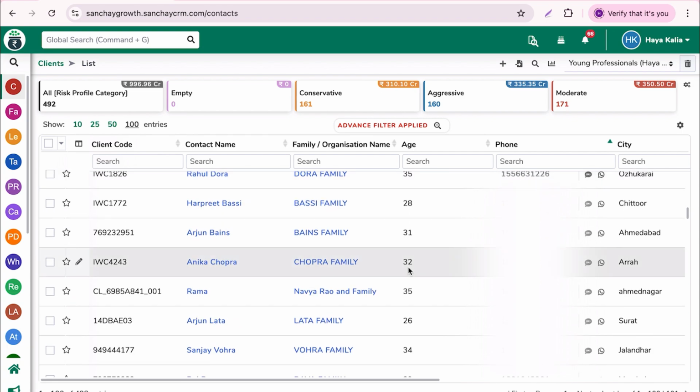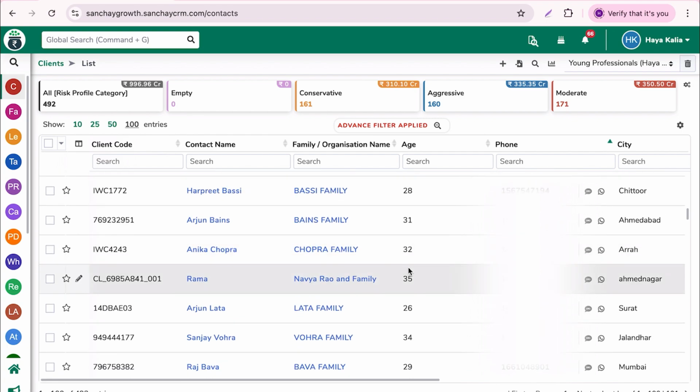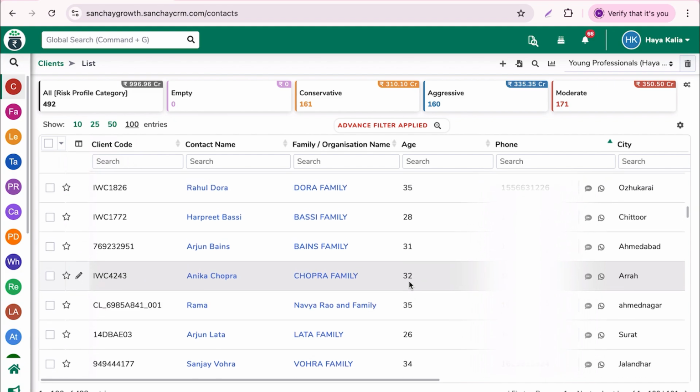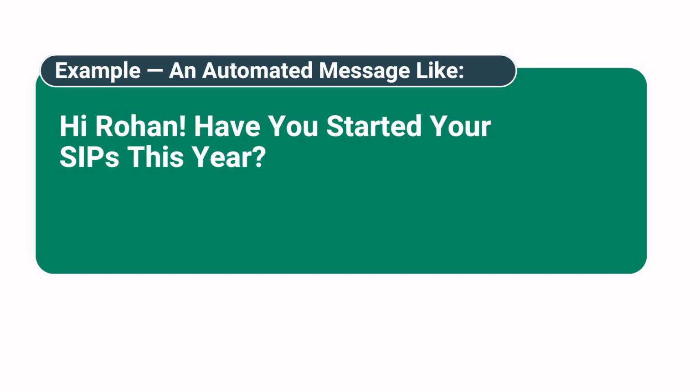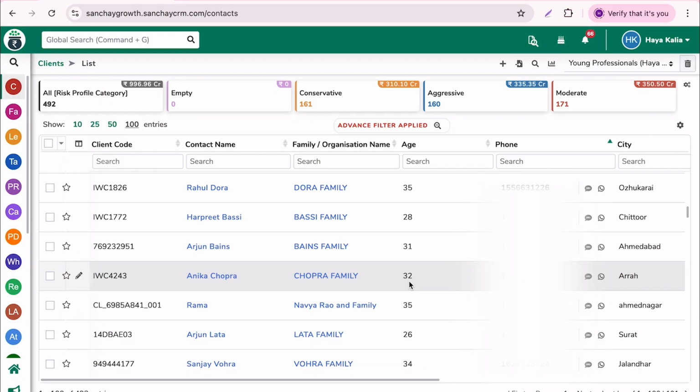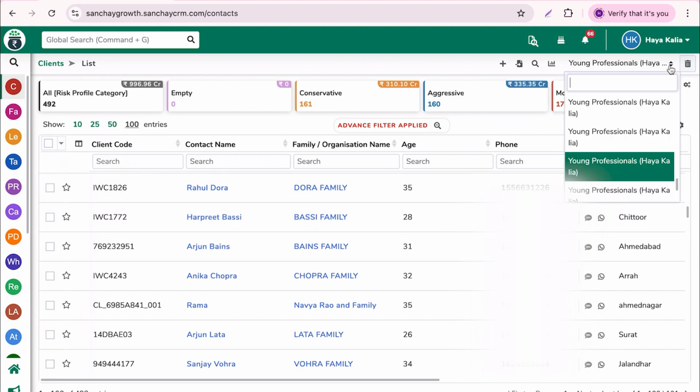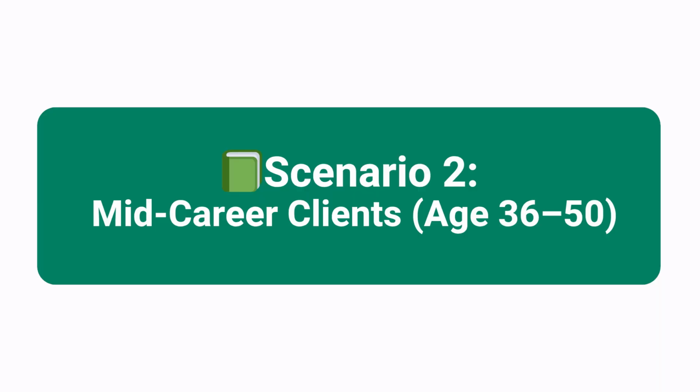So these are the clients who fall in the age category 25 to 35. Within seconds, I can see all of my young clients. Now I can plan a WhatsApp campaign encouraging them to start SIPs or invest in ELSS for tax saving. For example, an automated message like, "Hi Rohan, have you started your SIP this year? Small steps today can create a big impact for your future goals." This is smart, personalized communication done effortlessly. So, this way, I have created a save search over here and saved it so that I can use it anytime I want.